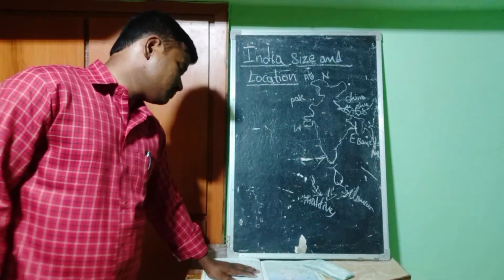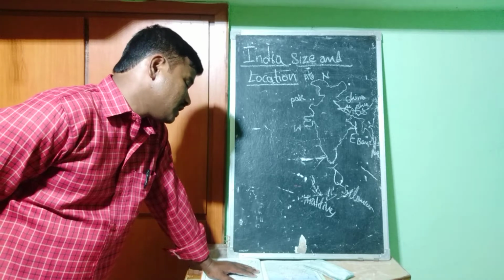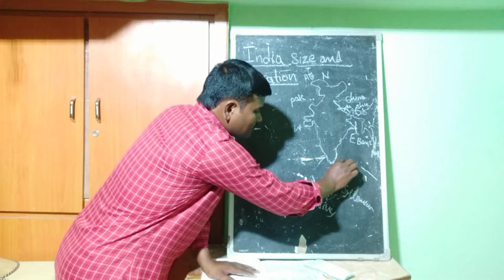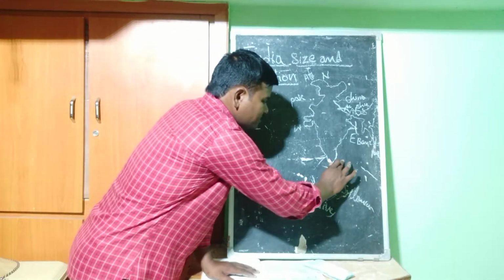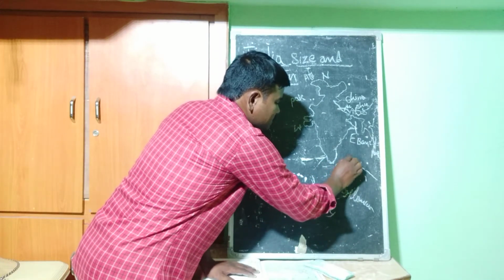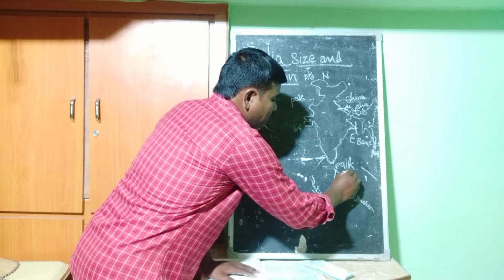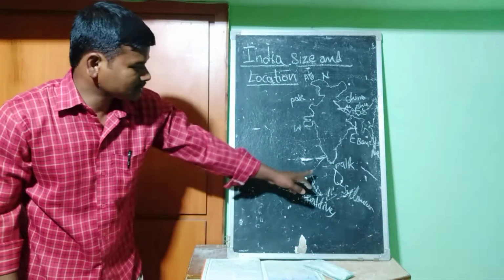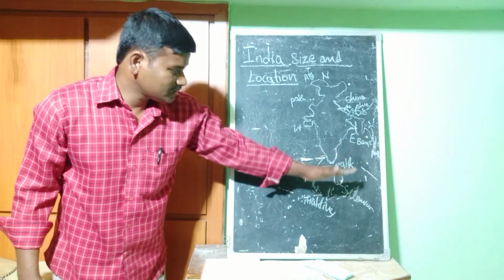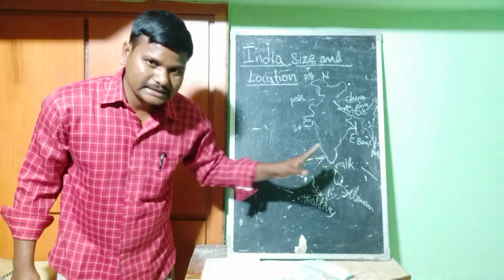Sri Lanka is separated from India by a narrow channel. It is called the Palk Strait. India and Sri Lanka are separated by a narrow channel called the Palk Strait.